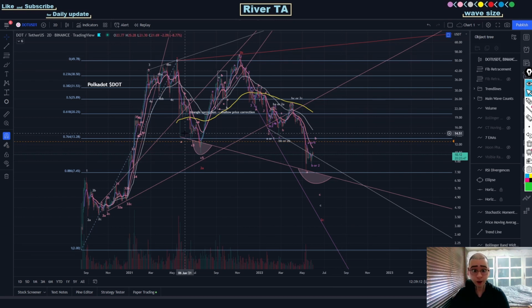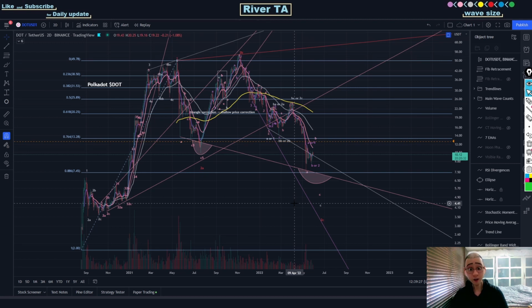And lastly, if you have a look at this pink trend line over here, we can see that every time Polkadot managed to break below this pink trend line and fall into this pink pocket right over here and over here, it was one of the greatest opportunities to buy.